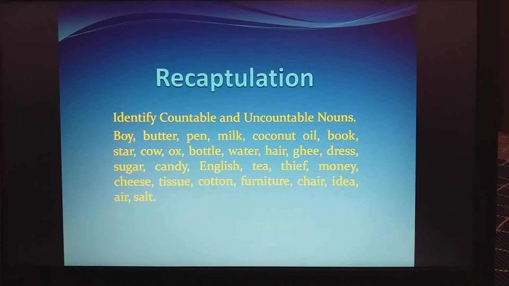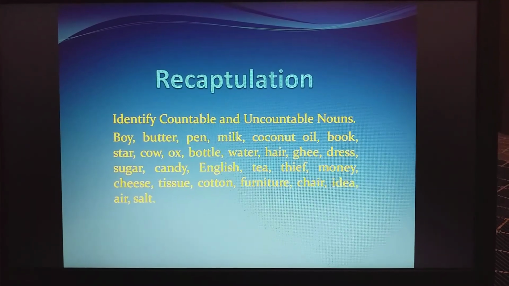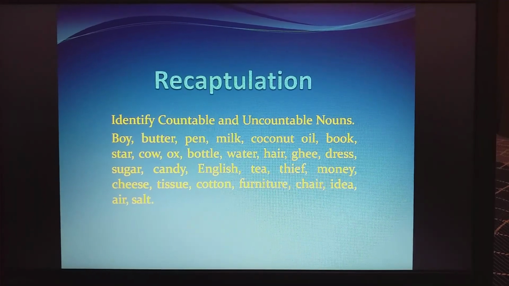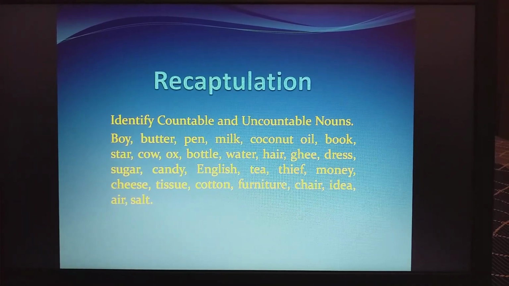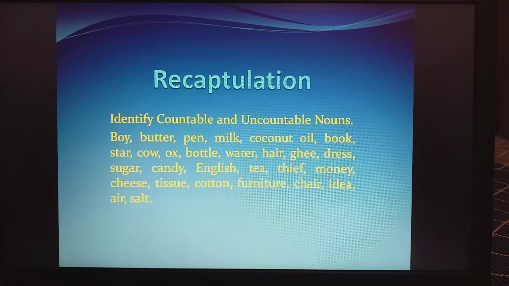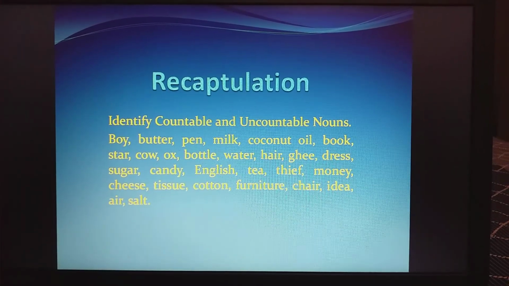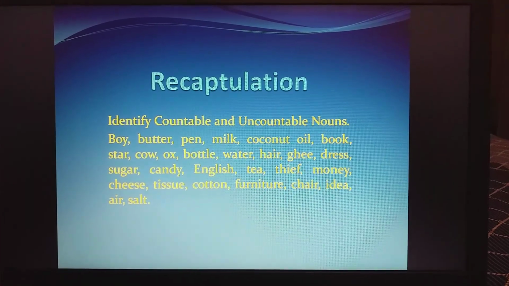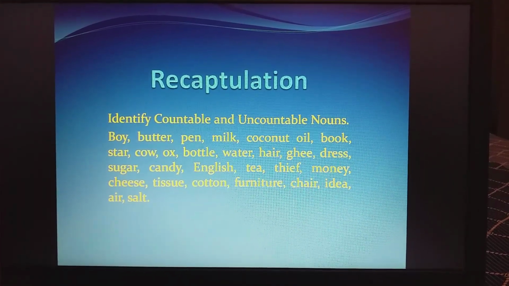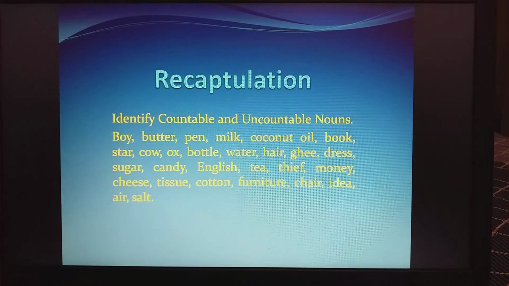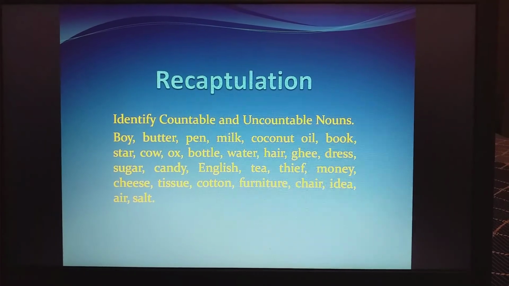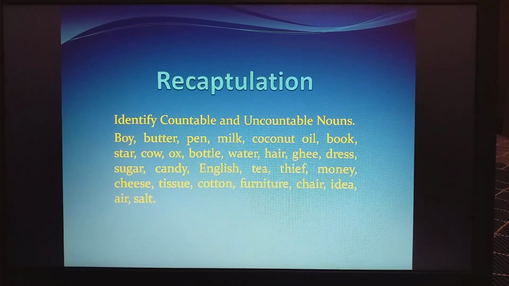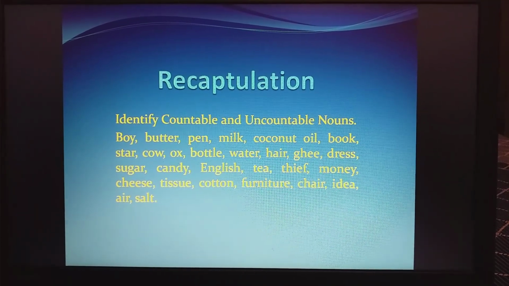Now, first is boy. How many boys are there in your class? You can count, right? One, two, three, four. So we can count boys. So it is countable. Next, butter. We have discussed it earlier in the slide. Yes. Butter is what? Uncountable. Very good. Next, pen. Yes, you can count. It's countable. Milk. Can you count milk? No. So it's an uncountable noun.